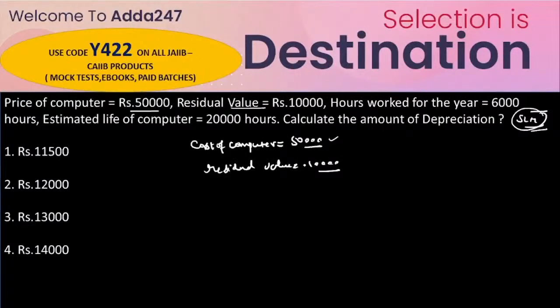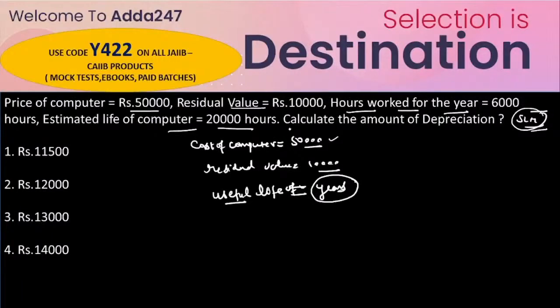Now the trickiest thing is that here the hours worked per year are given, and the estimated life of the computer is 20,000 hours. We know that we always calculate the depreciation with the help of the useful life, and that is in terms of years.